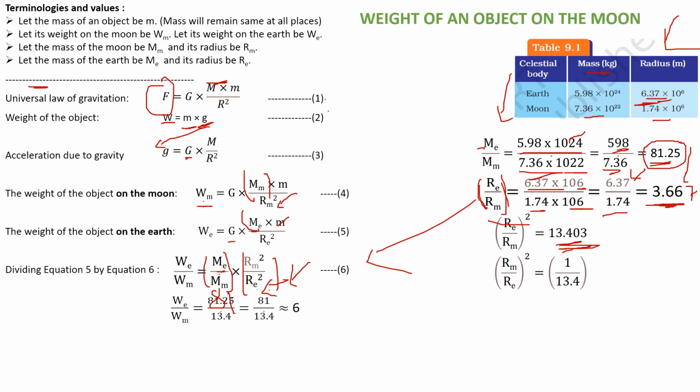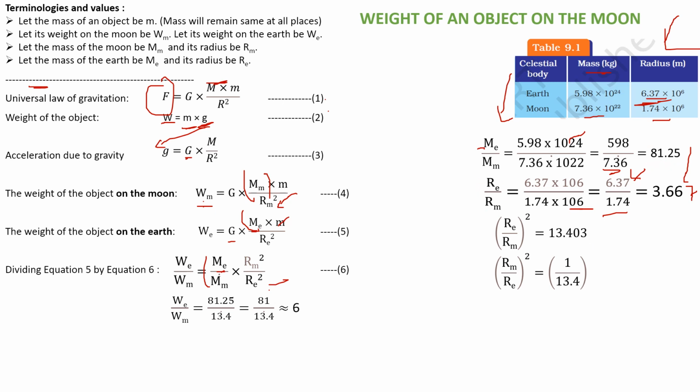So now what is this? We by Wm, weight on the earth divided by weight on the moon, is equal to 81.25 divided by 13.4, which is approximately 81 by 13.4, approximately 6.